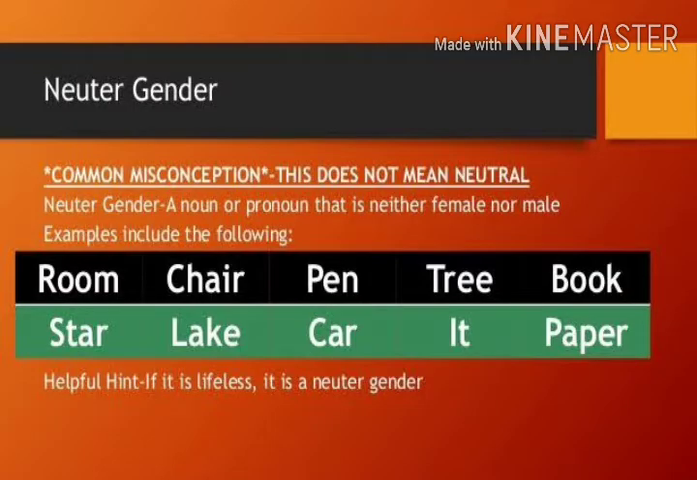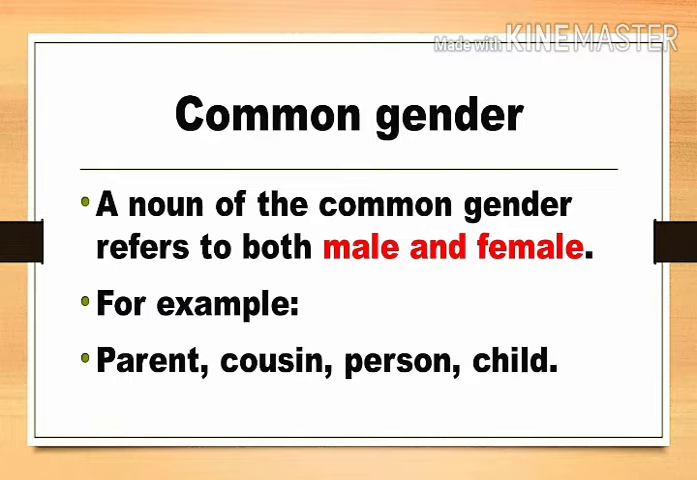Neuter gender: a noun or pronoun that is neither female nor male. In this, the things are non-living things like room, chair, pen, trees, book, star, lake, car, paper. It is lifeless, so it is neuter gender. Now, common gender. A noun of the common gender refers to both male and female. For example, parents. Parents can be male or female. Cousin can be used for both male and female. Person can be used for both male and female. Child can be used for male and female as well.